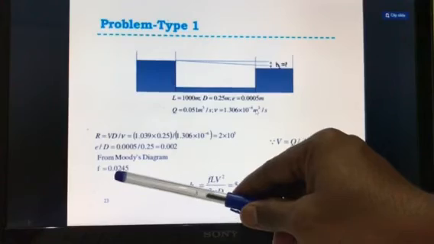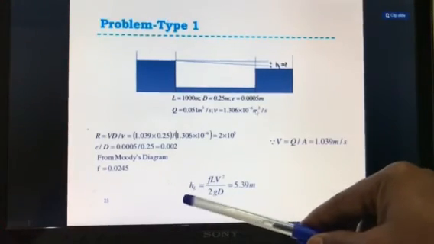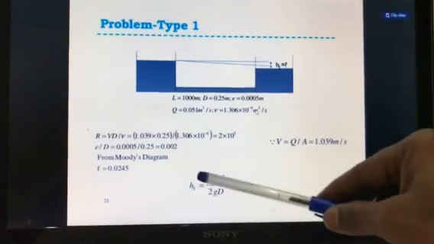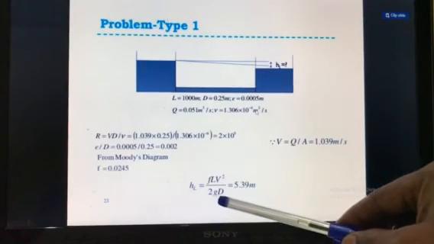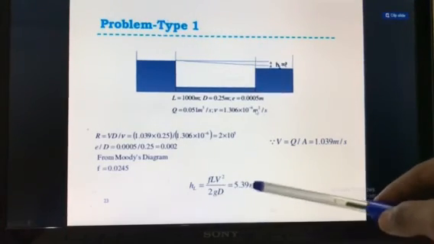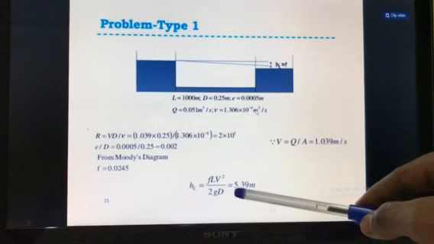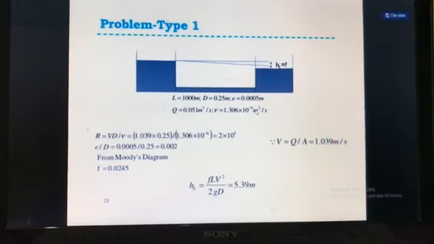Now using this friction factor you can find the head loss due to friction, which is f into L into V square divided by 2 times g D. By putting in all the values you get the head loss due to friction as 5.39 meters. So this is about your second type.